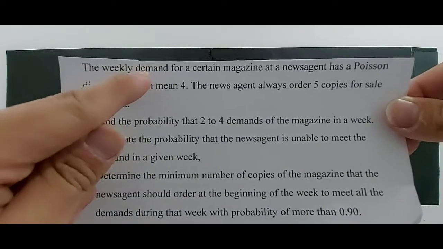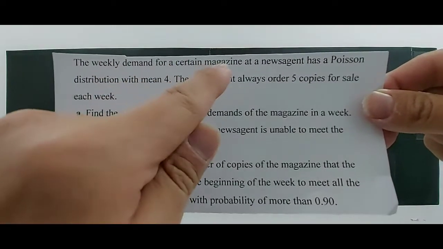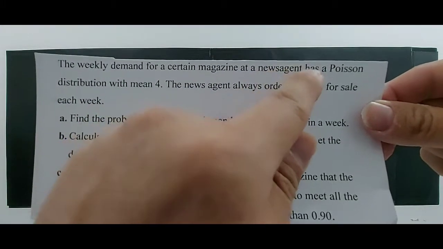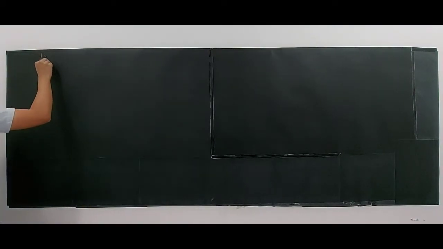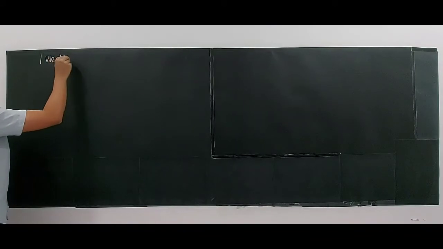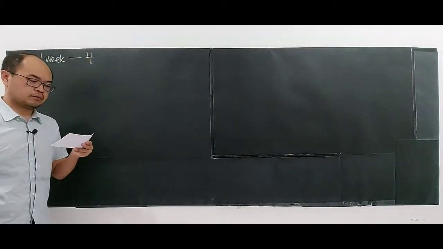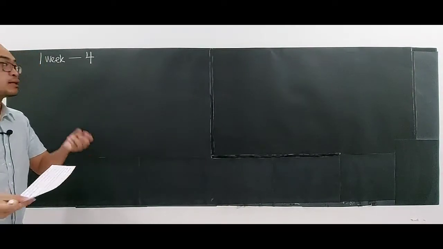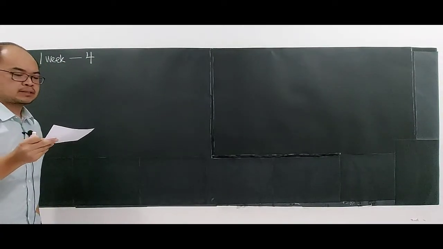The weekly demand means that in 1 week, usually the demand for a certain magazine at a news agent has a Poisson distribution with mean 4. This tells us that in 1 week, there will be a demand of four magazines, a demand for 4 magazines.